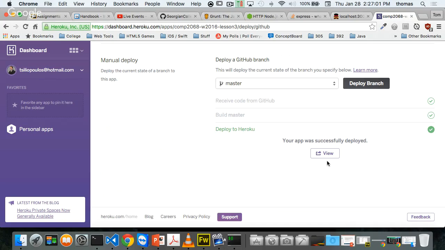If everything goes well, and sometimes, I'll be honest with you, Heroku's a little bit finicky. Sometimes it works, just like I just did, and you can do the exact same steps and it won't work for you. Let's check it out and see if it works this time. View, and wait for it. It shouldn't take this long, typically. I'm just showing you because I've had some challenges with Heroku in the past when it comes to small apps like Node. If it doesn't work for you, there are ways to fix it.